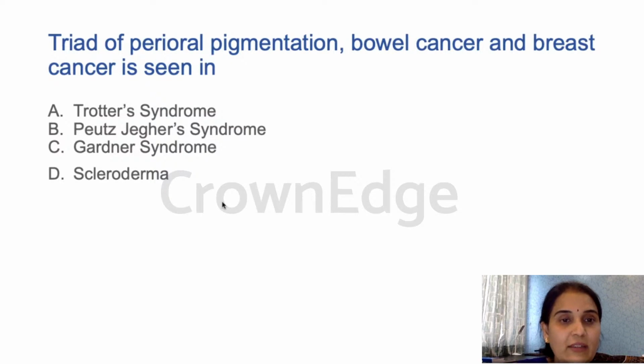Okay, fine. So, yes, chromosome number 5 is the other one. Next. So, the answer you got it right. It is Peutz-Jeghers syndrome. B is the answer for this question. Next.